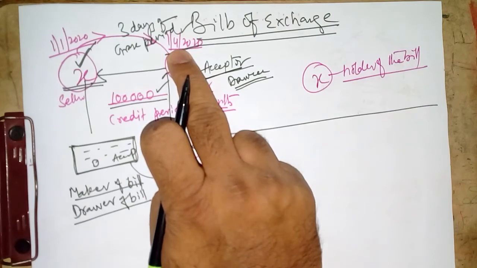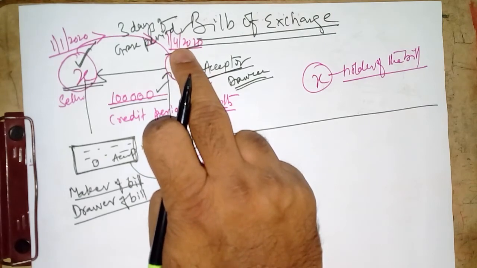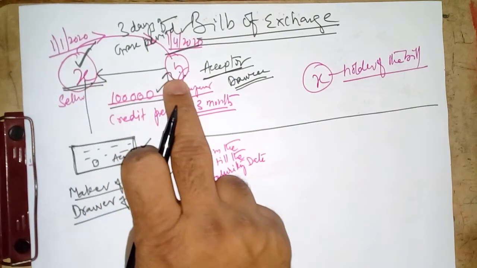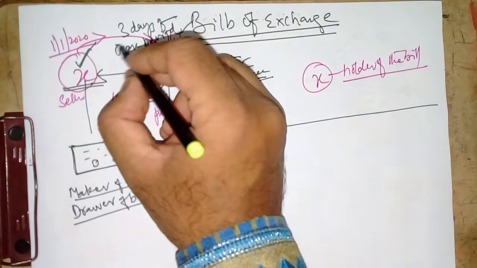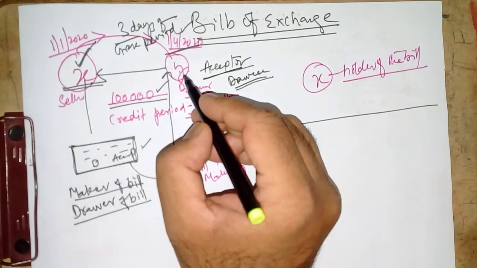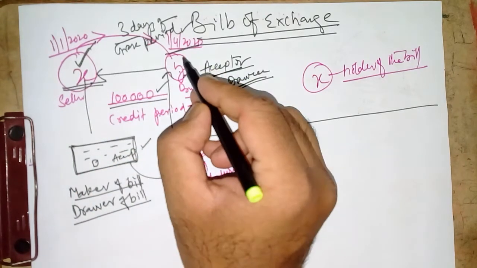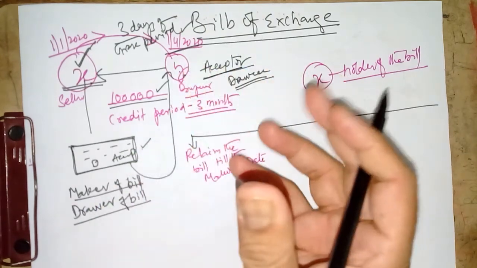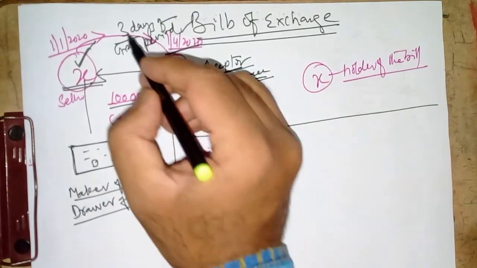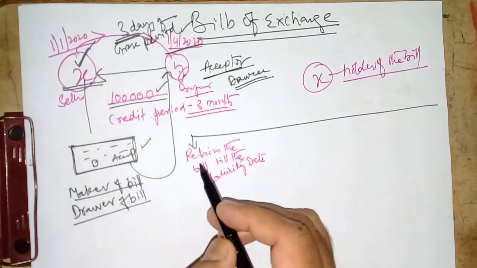So 3 days added means 4th April will be the maturity date. Right? So X will be giving time to Y. It is a general tradition that a bill always contains 3 days of grace period. In the sense, it will be time for Y, the drawee or acceptor, to arrange the funds. So that 3 days of time given is called the grace period.